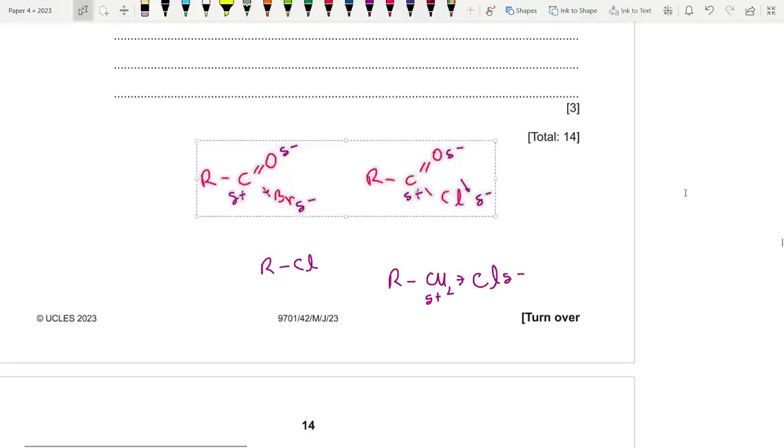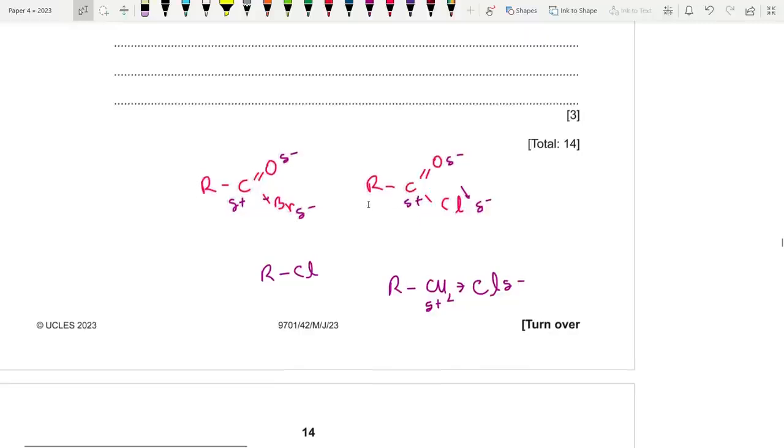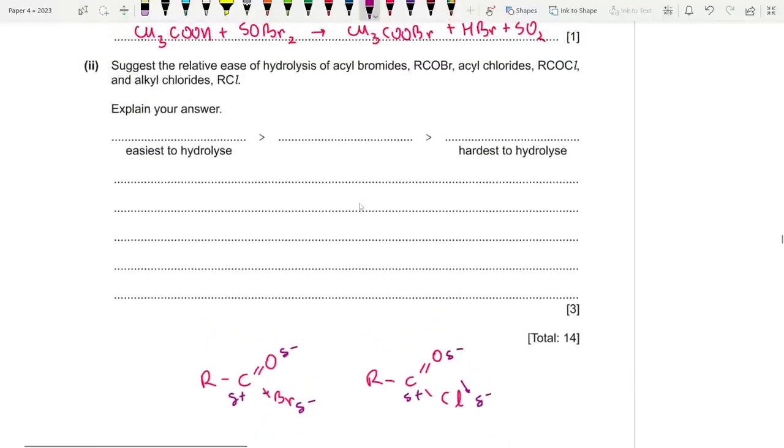Honestly, you might be thinking, okay, chlorine is more electronegative, so it might be the acyl chloride, but it's actually the acyl bromide. I'll tell you why. So acyl bromide is easiest, followed by the acyl chloride, and finally we have the alkyl chloride.